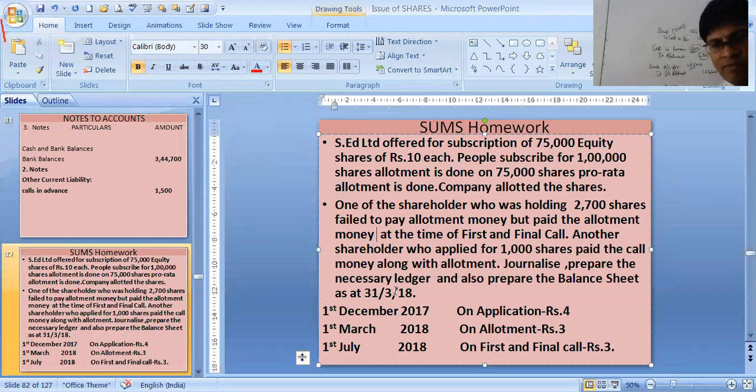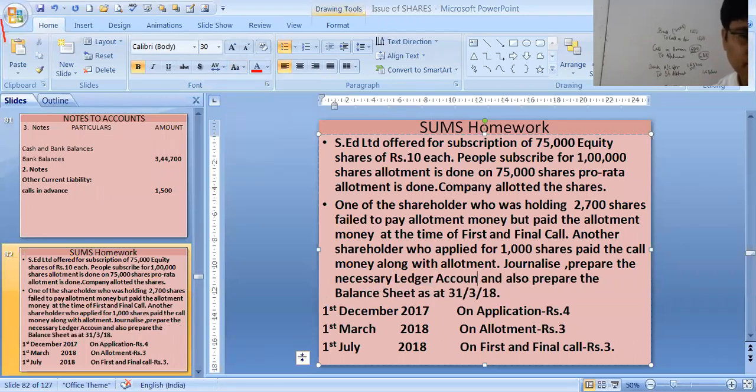Journalize, prepare the ledger accounts, and also prepare the balance sheet on 31st March 2018. See over here, the date is very important again. 1st July, this one is being called on this date.